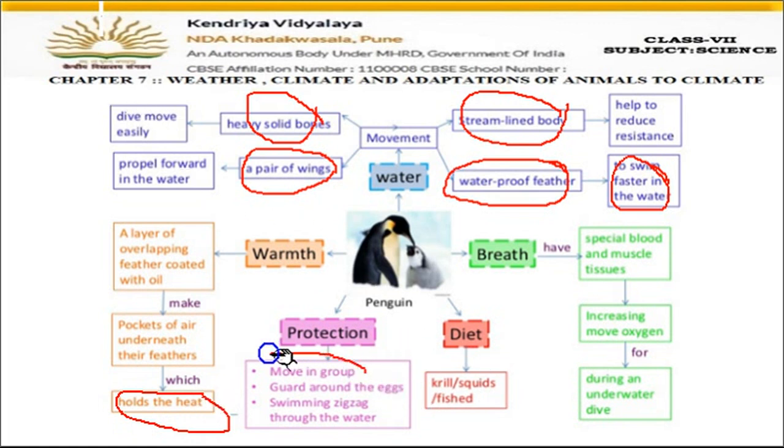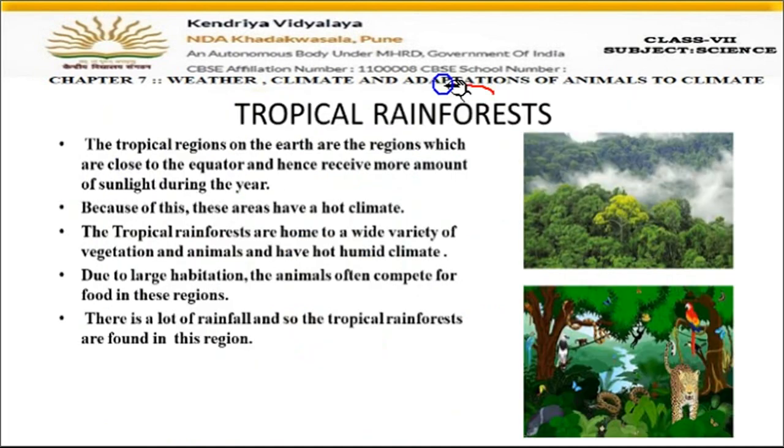Then for protection, they move in groups. They eat fishes and other insects also. Fine. So these are some of the things which we have already studied about penguins, right? Now let us move on to the next topic, that is tropical rainforest.